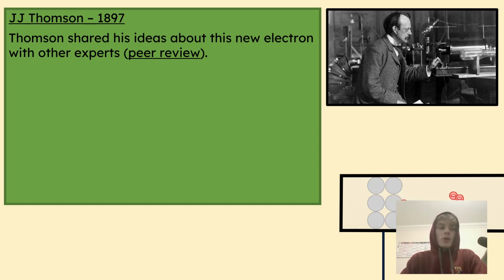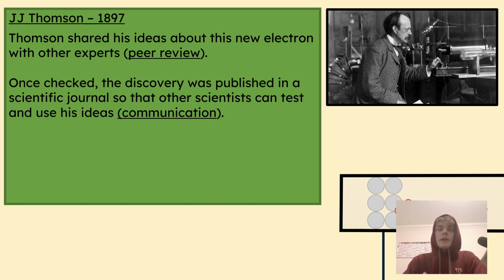Like in your school, your peers are the other students, so his peers would be people working on the atom. Then when Thomson is happy with everything and it's been checked by multiple people, he can publish it. What that means is he's basically putting it out into the world for other scientists to find. And they can use it, maybe to form their own theories, or maybe to check Thomson's work. But that's how science works. We slowly build on other people's ideas, and it's this kind of continuous growth of knowledge.